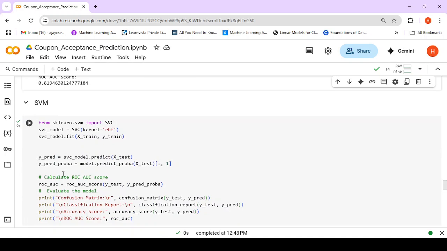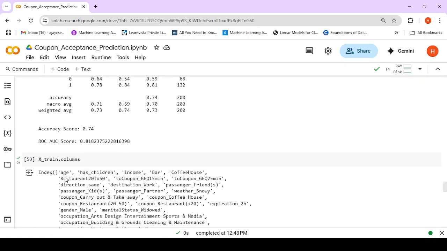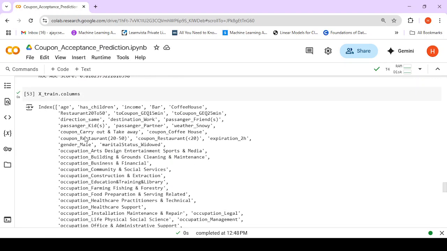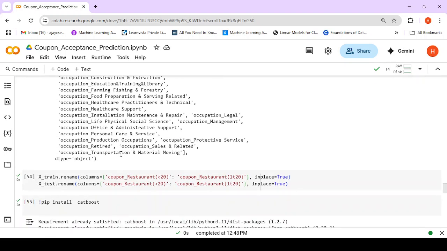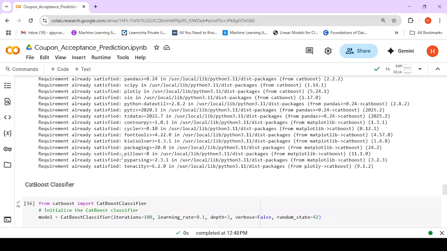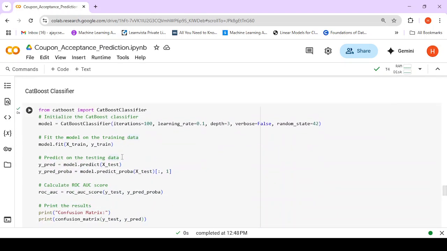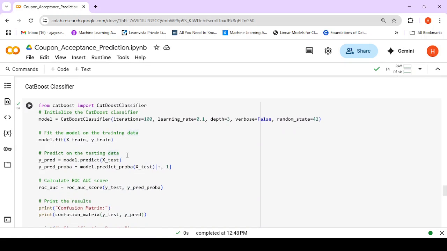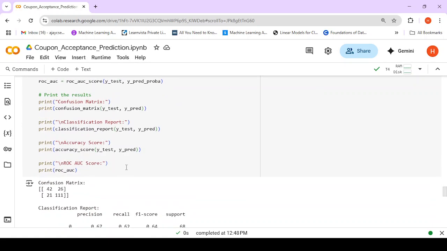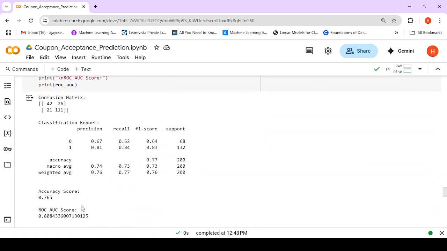Next, SVM was applied. SVM gave us an accuracy of 0.74. The next was CatBoost. Now these are boosting algorithms. Here CatBoost was applied, and CatBoost gave us an accuracy of 0.765.